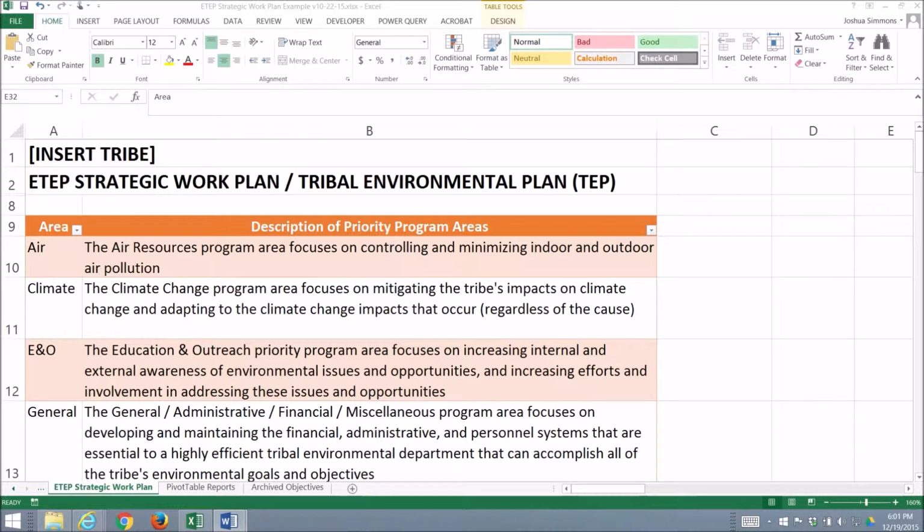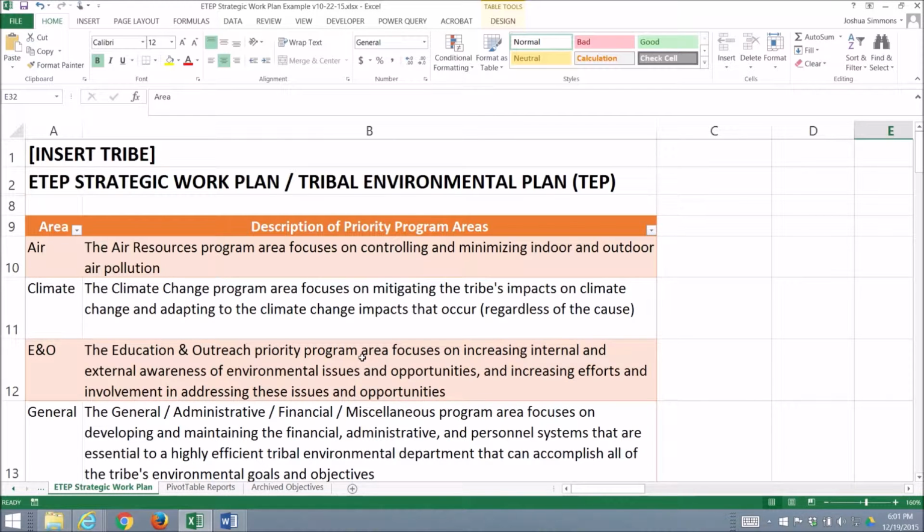Here's an ETEP strategic work plan, which is the most important element of your ETEP. This ETEP strategic work plan is going to make your life a lot easier. It is something that you will constantly refer back to as a roadmap for all of your environmental programs and even the non-environmental programs that your department may oversee. So let's do an overview of what you will find in this essential document.